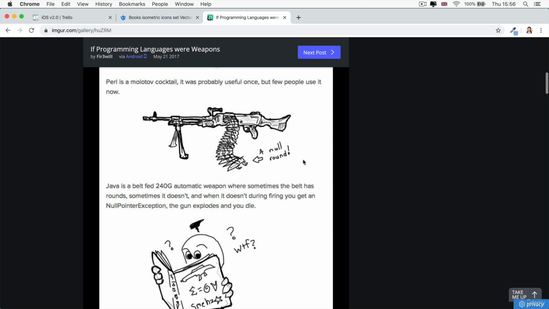It says that Java is a belt-fed 240G automatic weapon where sometimes the belt has rounds, sometimes it doesn't. So sometimes it has data, sometimes it's equal to nil. And when it doesn't and you try to fire it, then you get a null pointer exception, or you get an error like we did, and the gun explodes and you die. So this is one of the biggest problems with some of these older languages.